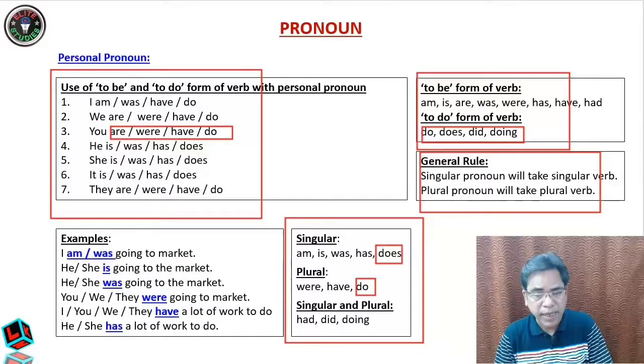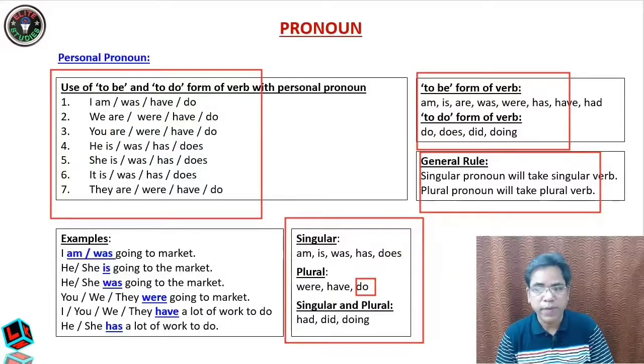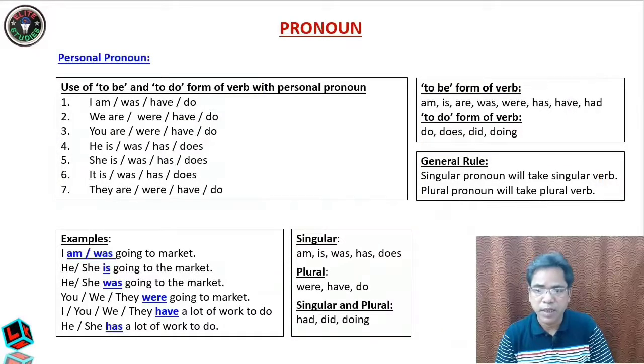Again you see, I, you, we, they have a lot of work to do. I told you that I doesn't take has, it always takes have. You plural will take have, we plural will take have, they plural, so it will take have. Whereas in the case of he, she, it will be has, because he, she are singular. Okay students, this was very, very important. This is very important, dear students. Okay, please think about it, and whatever I have told you, you may note it down. Now let us go to the next slide.